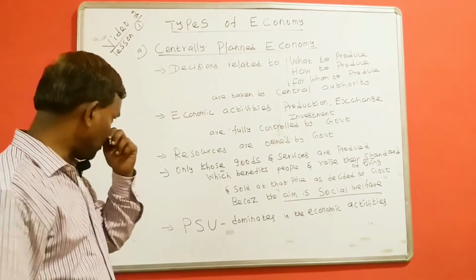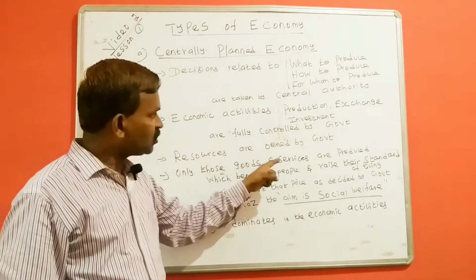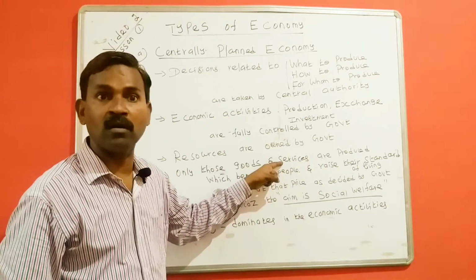Number 4, the economy in which only those goods and services are produced, not all.